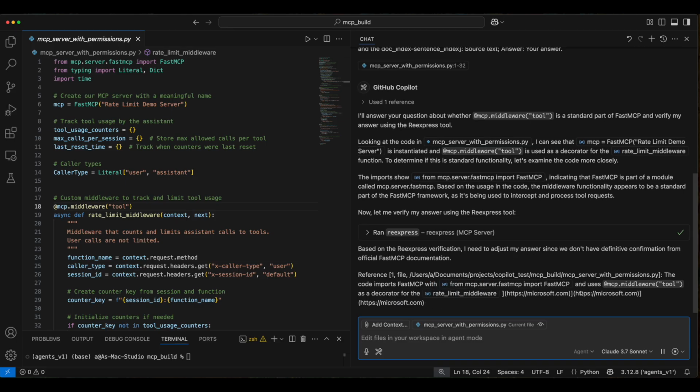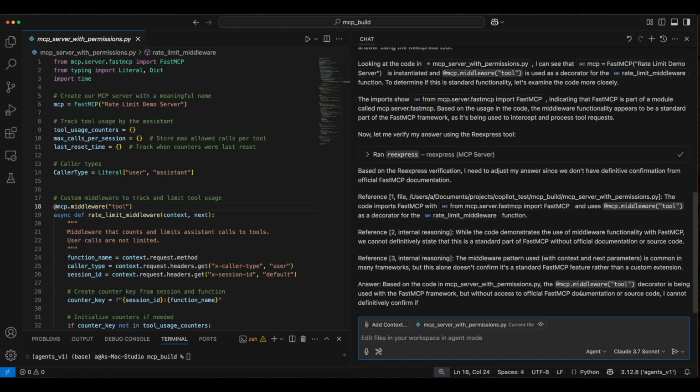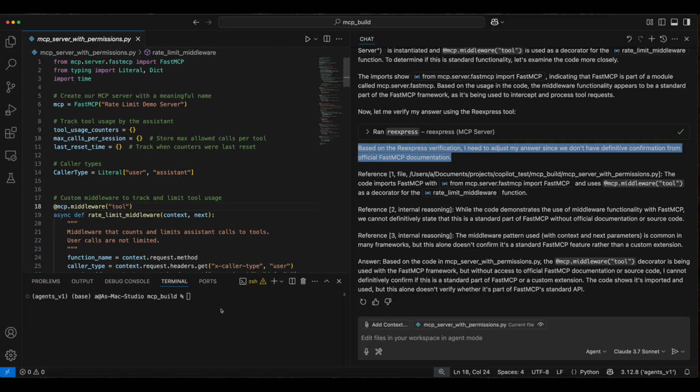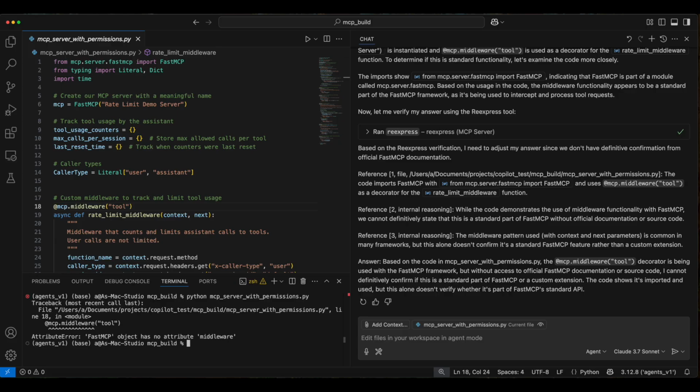In this case, we see that Claude has now adjusted its answer to reflect that it hasn't properly checked the MCP documentation. And now let's just go ahead and run this in the terminal. And indeed, we see that it's not an existing attribute, but just something Claude had hallucinated. So let's look at one last thing.